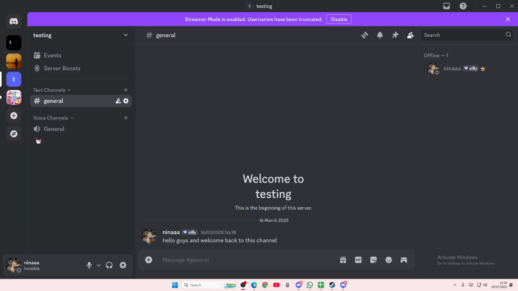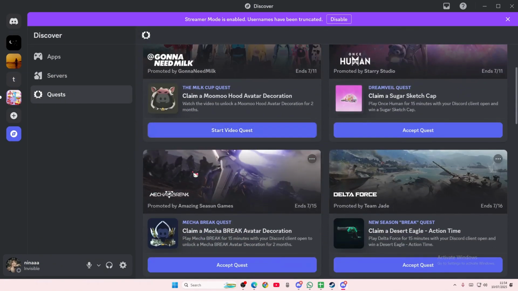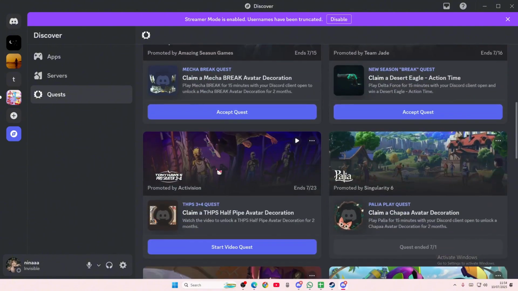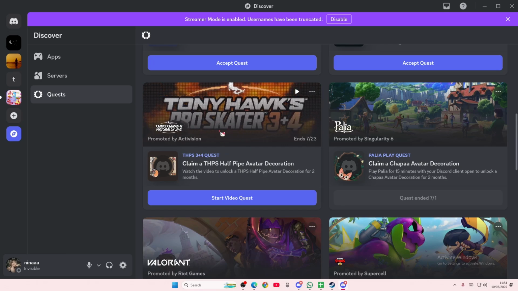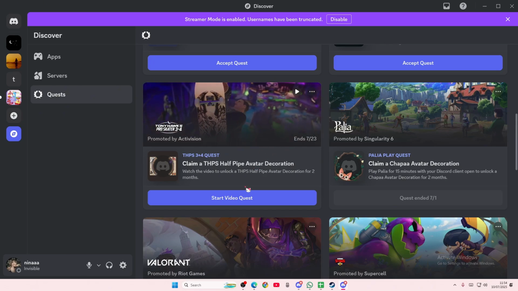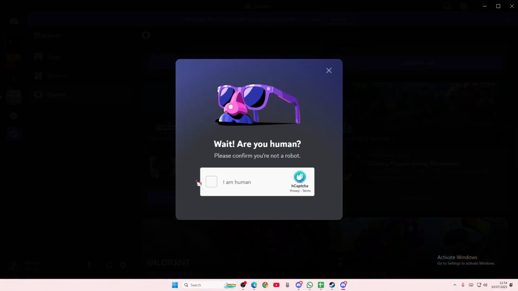It is free. If you go to Discover and you go to quests, you'll see this one. It says claim a Tony Hawk's Pro Skater half pipe avatar decoration. You're going to select start video quest here, and you're going to select I'm human, and you're just going to watch the video. I'll be back when I finish the video.